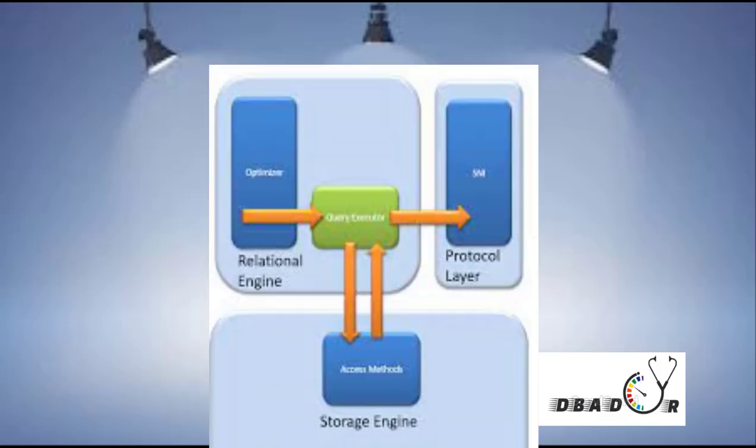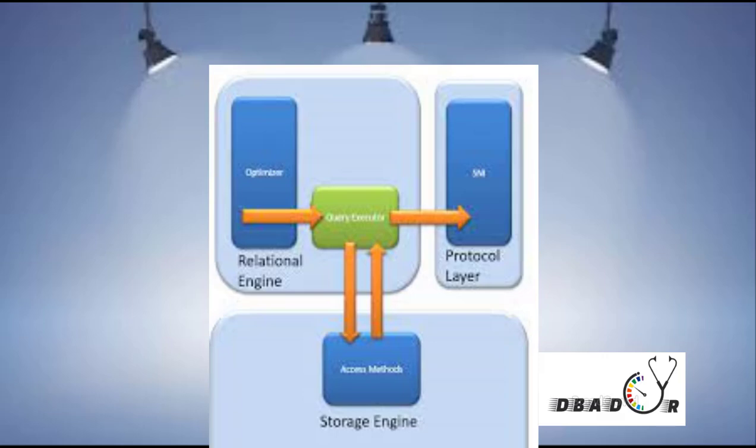For the communications, we have a network interface as well as a protocol. The network interface is nothing but the protocol layer that establishes the network connections between the client and server. It consists of a set of APIs that are used by both the database engine and the SQL Server native client.